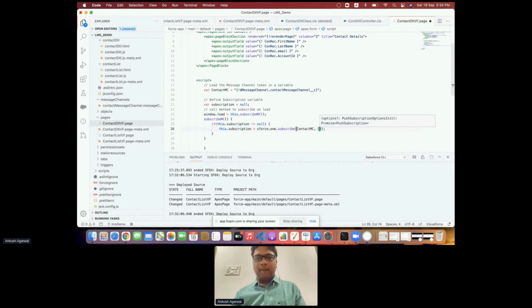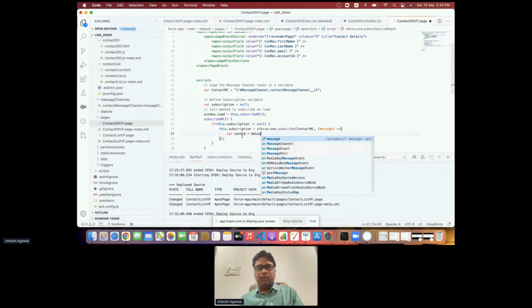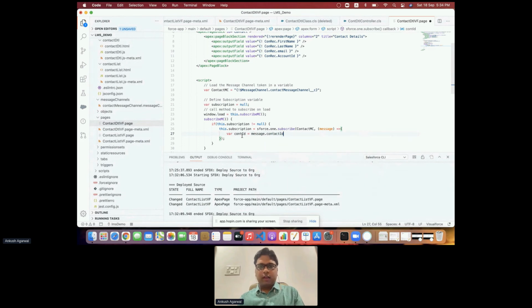So we can use an arrow function over here, and here we can check, we can create another variable contactId, and inside contactId we'll be using message.contactId.